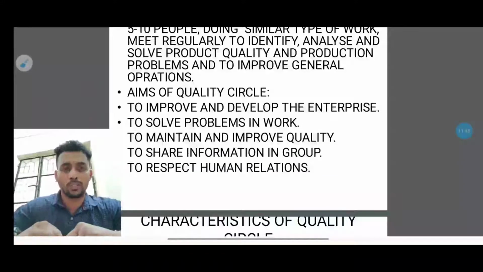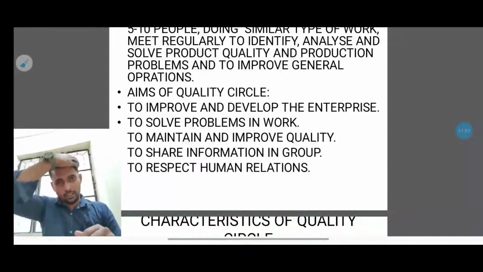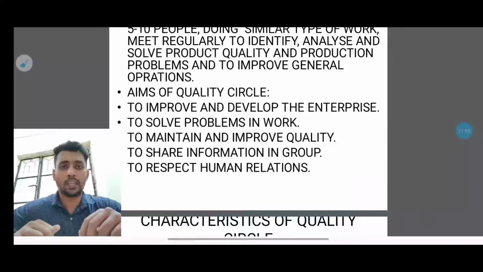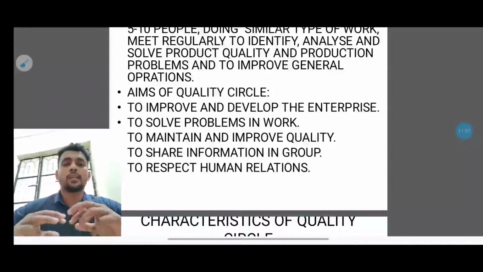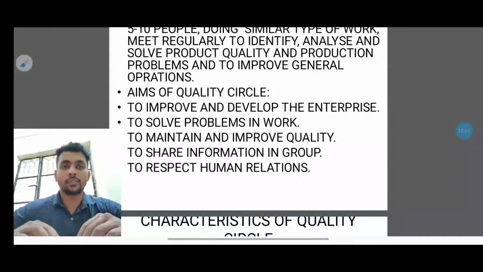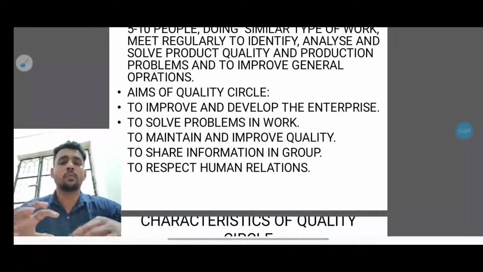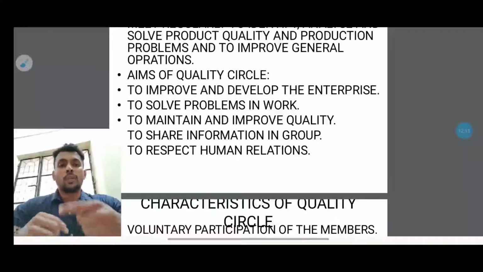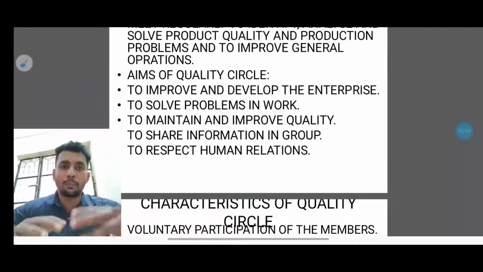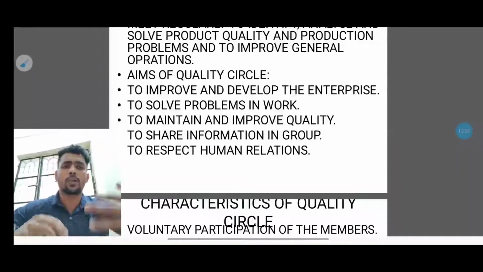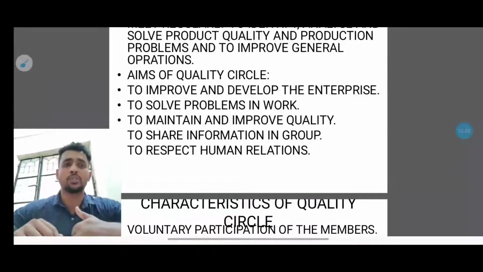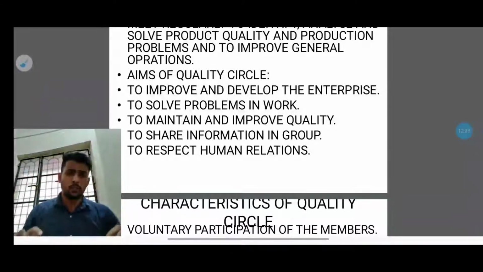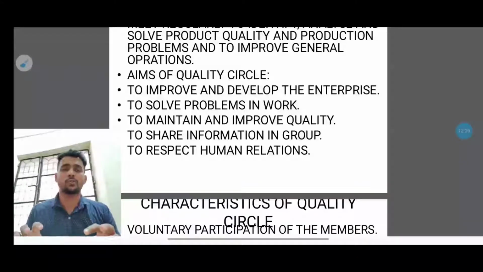Next one, to solve problems in work. Unnecessary problems will come up between employees or between departments. Because of quality circles, these problems can be avoided, because the work will be assigned to particular people, and they will take care of that work. They don't need to blame other people. To maintain and improve quality: that is everywhere you go, because quality plays a major role. They want the product to be good. The quality of the product is very important, because it will reach the customers. Also, to share information in groups. Many different groups will be there, so we can share information across different groups.